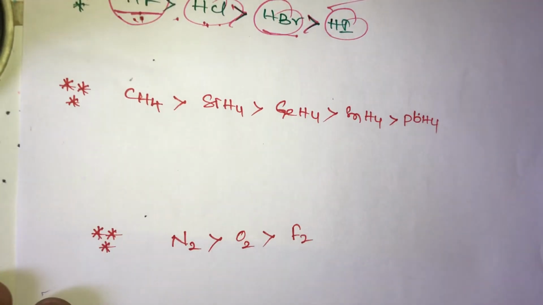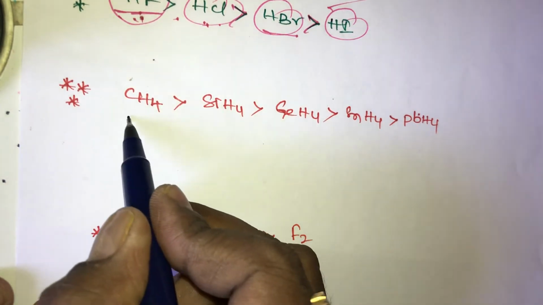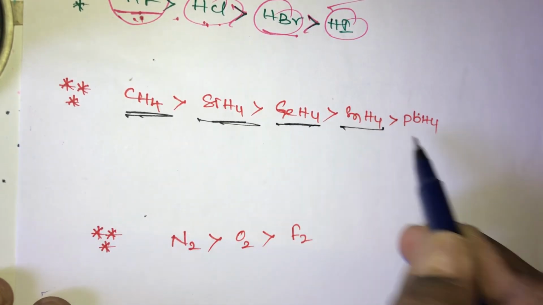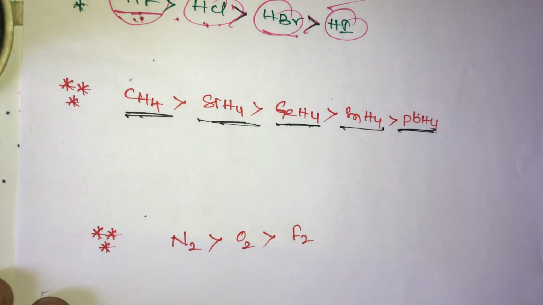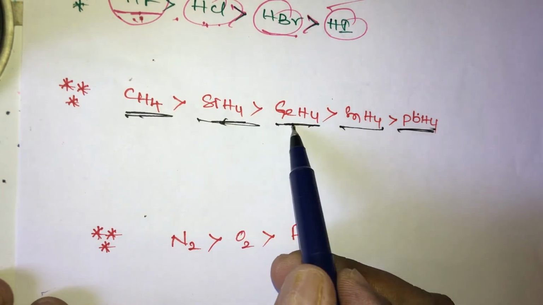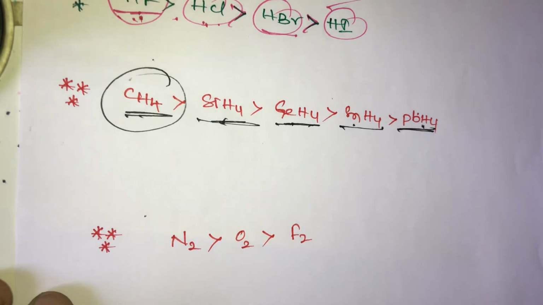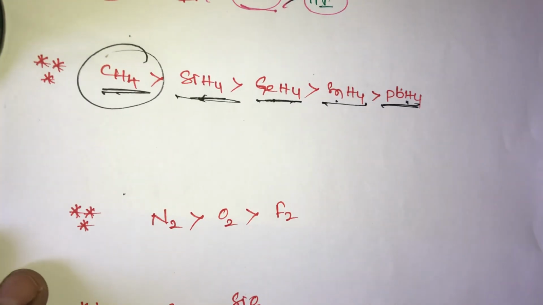Then in the fourth group elements, it also depends on size only. So the highest thermal stability is CH4, then SiH4, germanium hydride, tin hydride, lead hydride. This is the thermal stability: carbon, silicon, germanium, tin and lead. So the highest thermal stability is in methane. It is a very important thermal stability order.